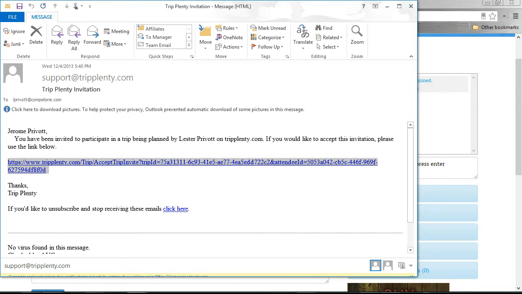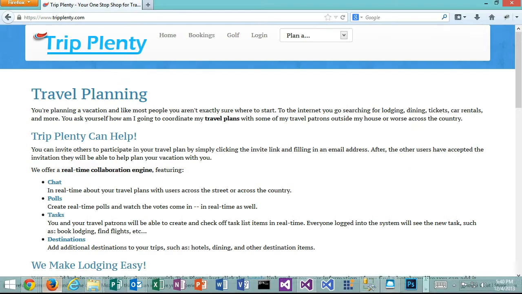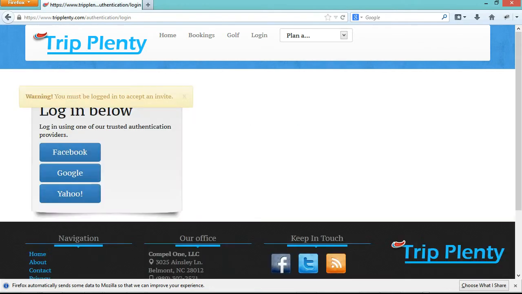At this point, we're just going to copy this link out, and we're going to paste it into Firefox so that you can see the collaboration. So we'll paste that in, and we'll log in under our Facebook account in the Firefox browser. And at that point, we'll be able to interact with the other individuals on the travel planner.